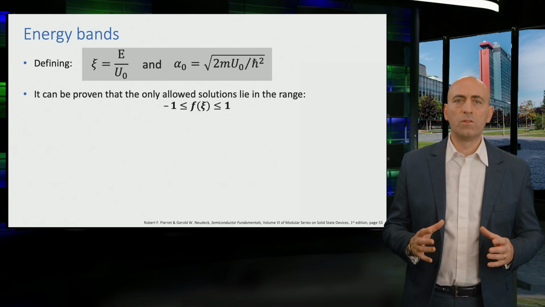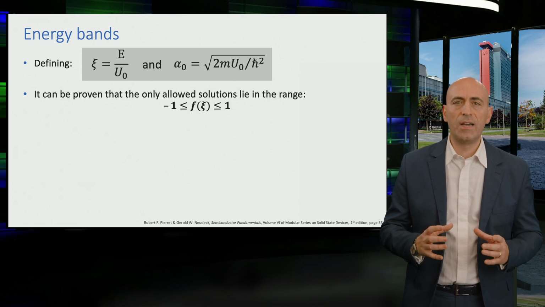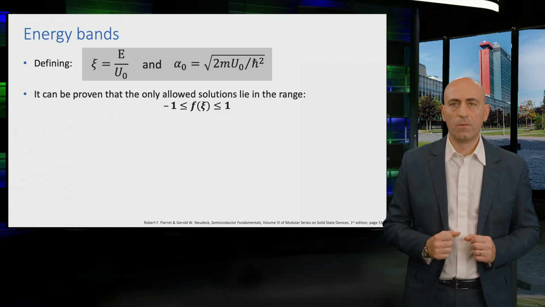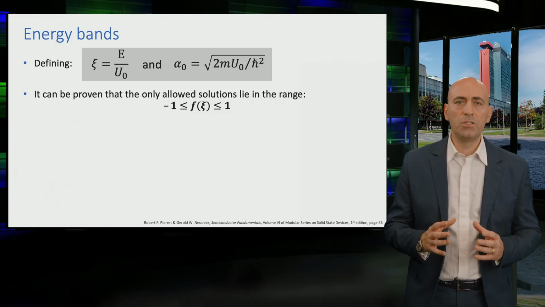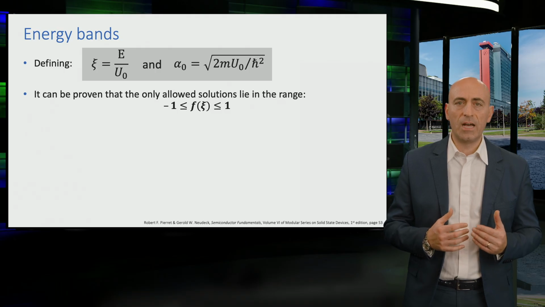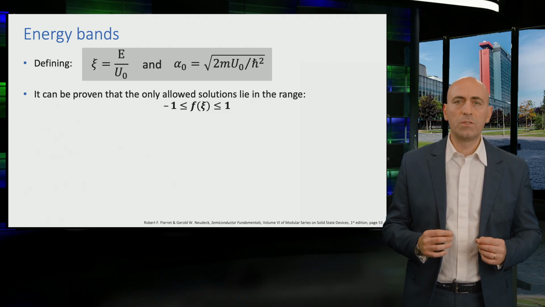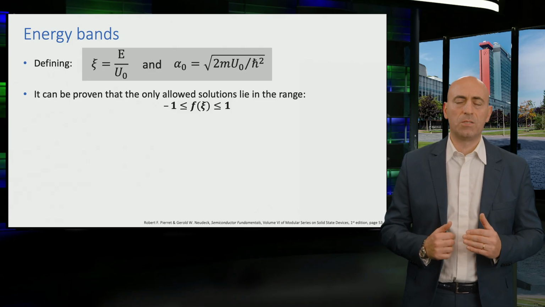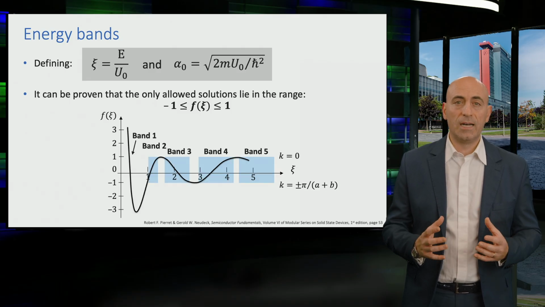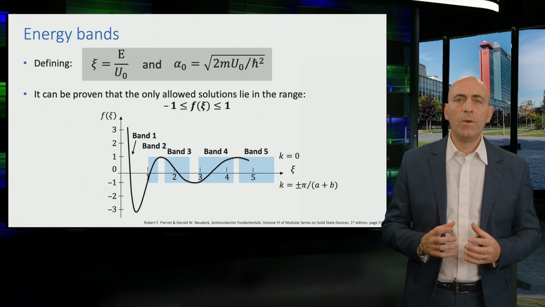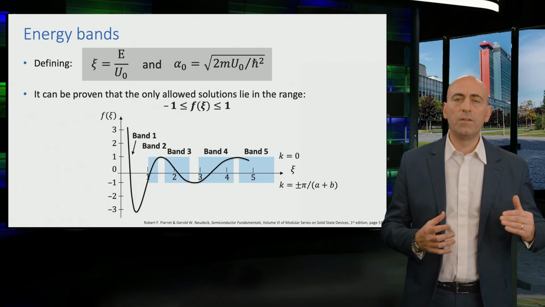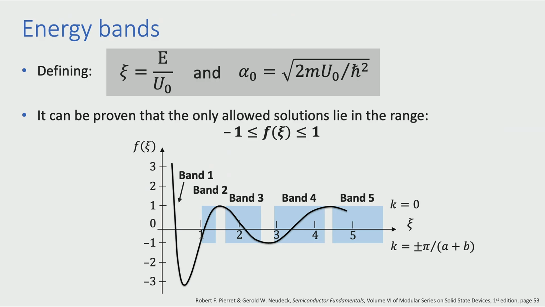The allowed energy values for the system are then those that satisfy the equation we saw in the previous slide. If we adapt this equation using the newly defined components of Xi and alpha 0, we can show that allowed solutions lie in the range between -1 and +1. And if we plot the adapted equation as function of Xi, we can observe that it is an oscillatory function. The regions where the function has values between -1 and +1 are enclosed in the blue boxes. These boxes represent the sets of allowed energy states that the system, our one-dimensional lattice, can have.